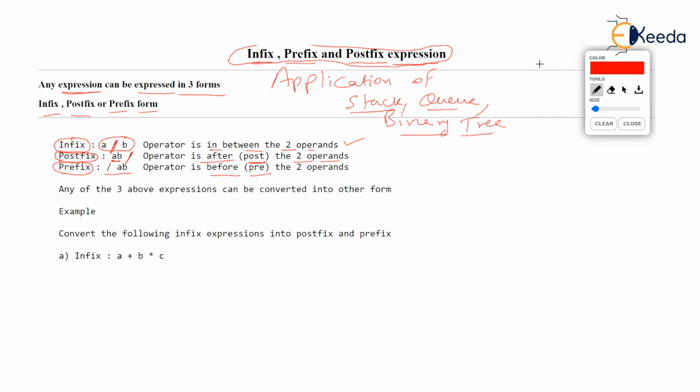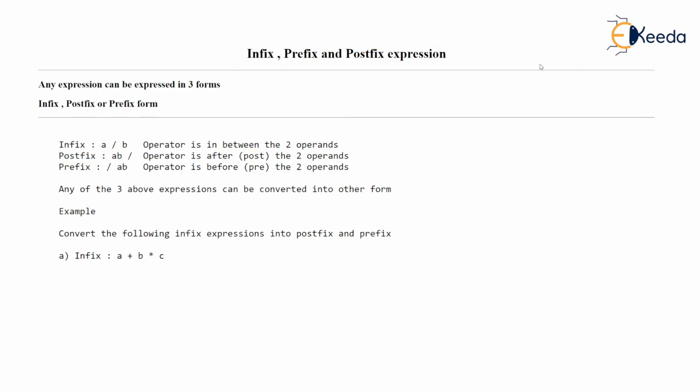Now, any of these mathematical expressions, infix, prefix, or postfix, can be easily converted into the other form. So let's take an example. The example here is we would like to convert some given expressions, and all the expressions are infix.